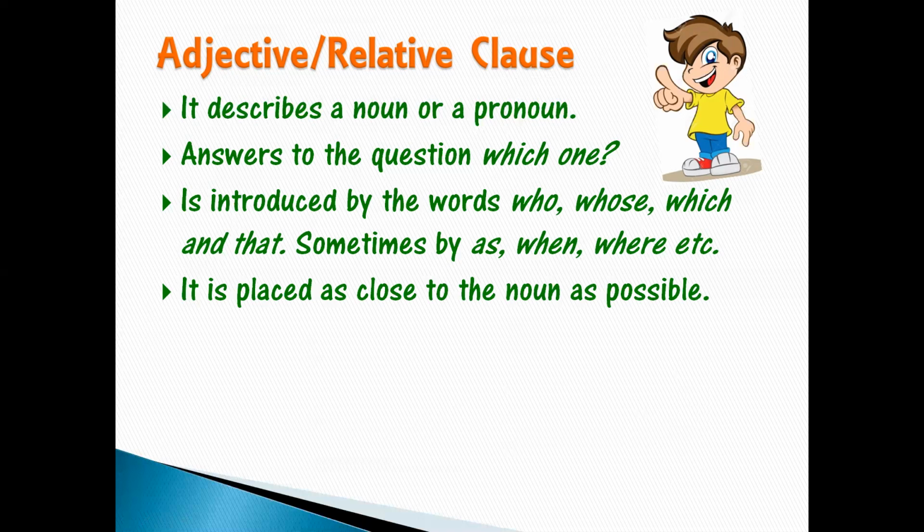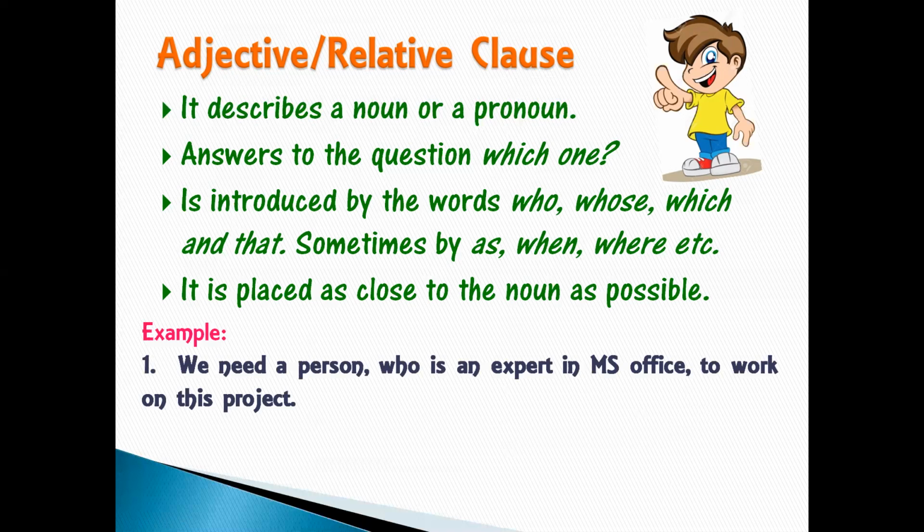It is placed as close to the noun as possible. For example, we need a person who is an expert in MS Office to work on this project. Now, which person do we need? Who is an expert in MS Office? Now, this group of words is actually telling us more about the noun person, right? That is why it is an adjective clause and it is introduced with the word who. That is why it can also be called a relative clause. It has a subject verb pair here. Subject is who and the verb is.